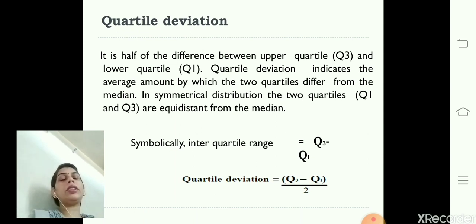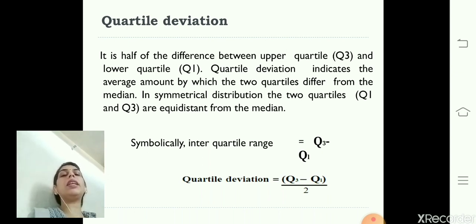Next is quartile deviation. Quartile deviation is half of the difference between the upper quartile and the lower quartile. Now what is upper quartile and lower quartile? As we have seen in the measures of central tendency, the median divides the data into two equal parts. So here we can consider the median as Q2, which divides the data into two equal parts, and Q1 is the first quartile, which divides the first part of the median into two equal parts, and Q3 is the third quartile, which divides the second part of the median into two equal parts.